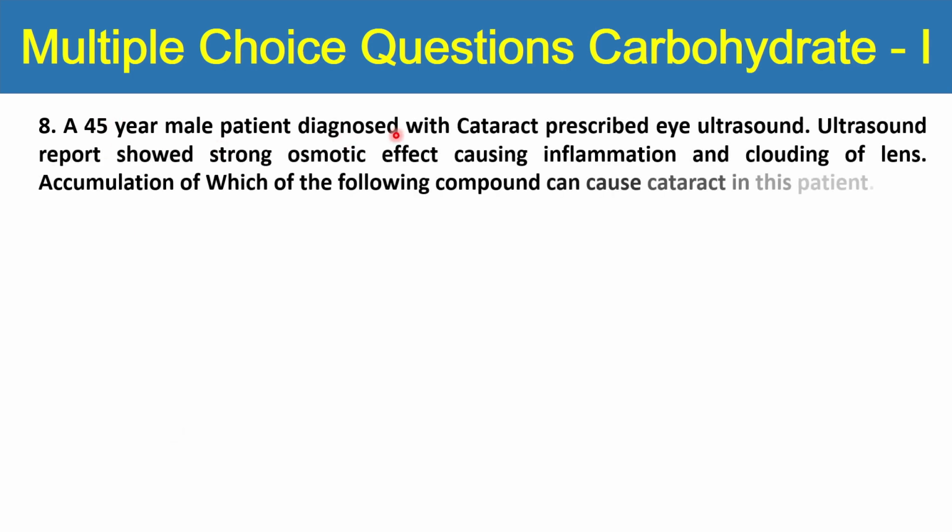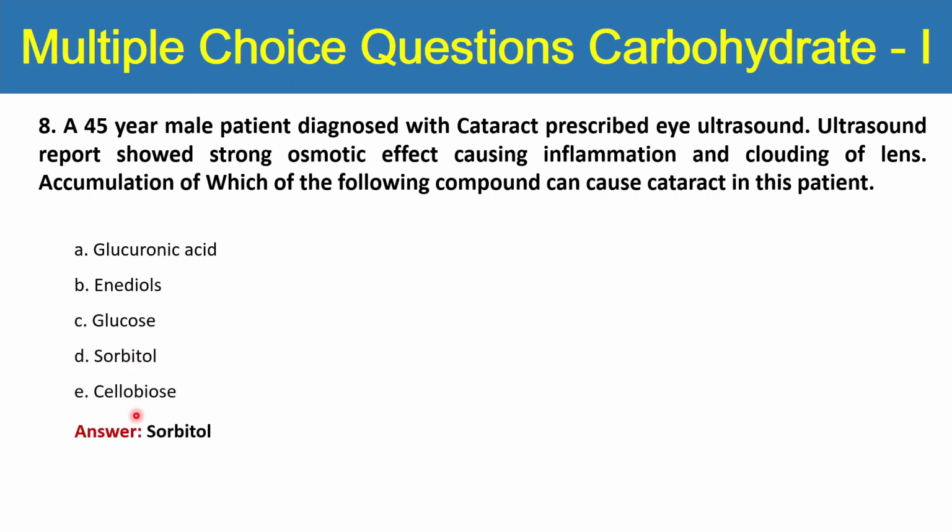Next question is, a 45-year male patient diagnosed with cataract prescribed eye ultrasound. Ultrasound report showed strong osmotic effect causing inflammation and clouding of lens. Accumulation of which of the following compound can cause cataract in this patient? किस चीज़ ने cataract cause किया होगा और पहले clouding of lens cause कर रहा है? Glucuronic acid, indiols, glucose, sorbitol, cellulose. The right answer is sorbitol.